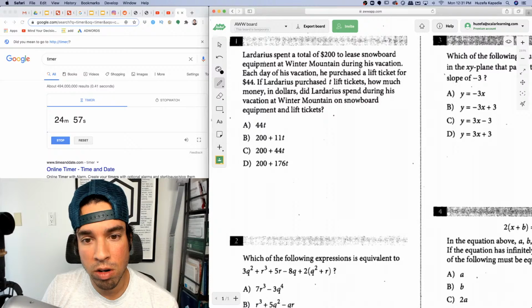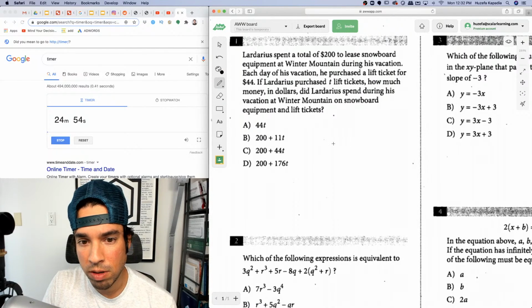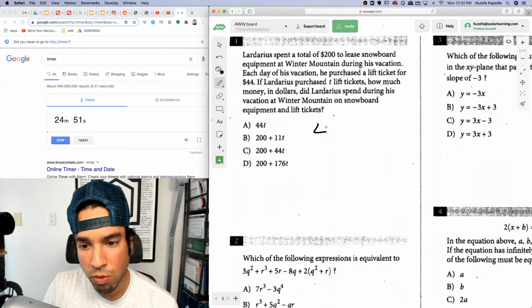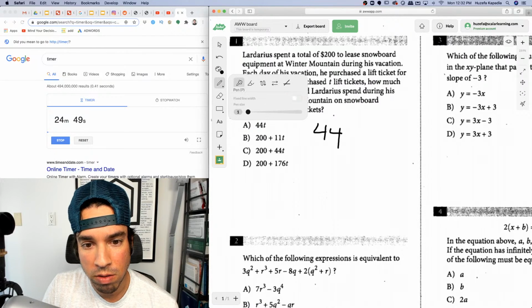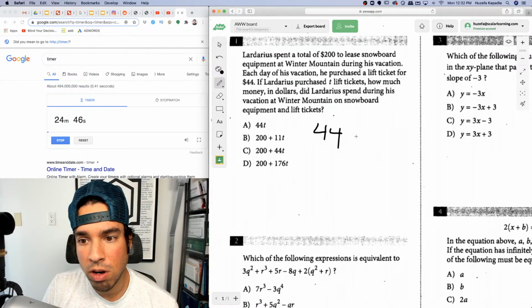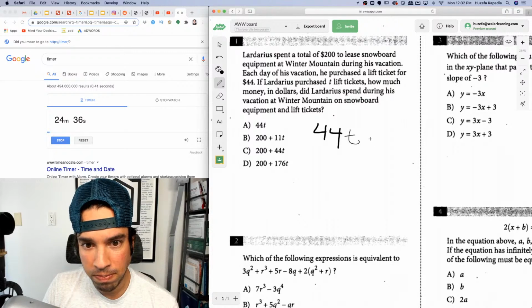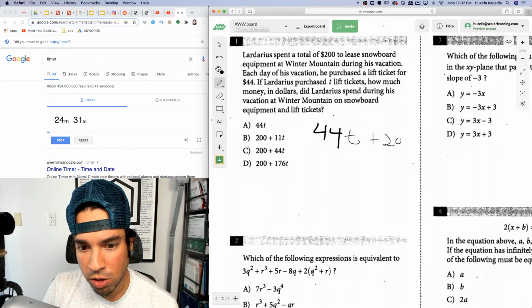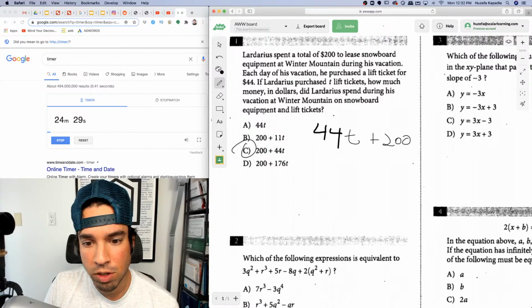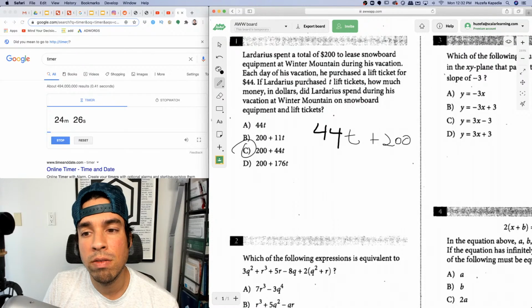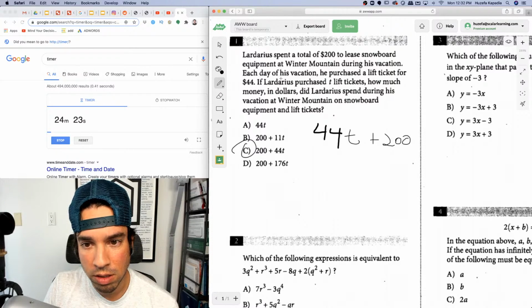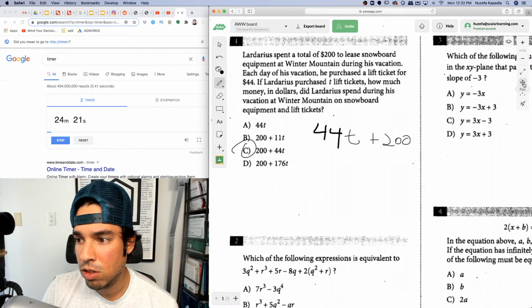Okay, Lardarius spent a total of $200 to lease snowboard equipment and for a vacation. Each day of his vacation, he purchased a lift ticket for $44. If Lardarius purchased t lift tickets, how much money in dollars did he spend? It's 44t plus 200, right? I think it's this. Let me just make sure I didn't misunderstand something. Each day of his vacation, he purchased a ticket for $44. t lift tickets, boom, and 200. Yeah, that's it. This is just an expression.